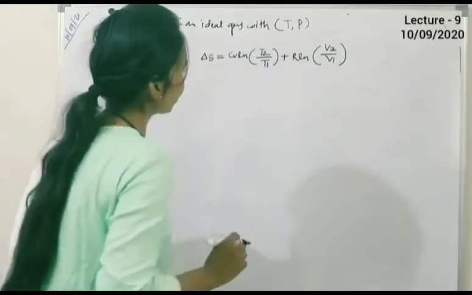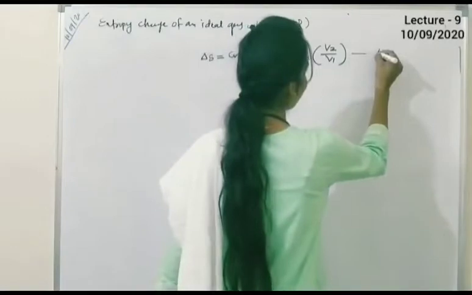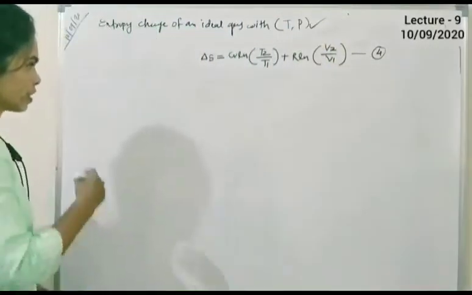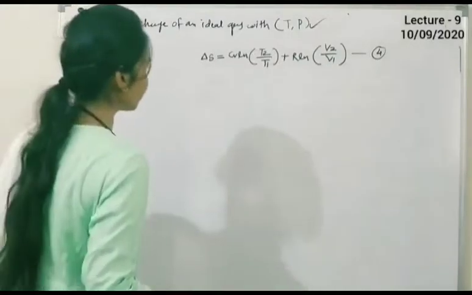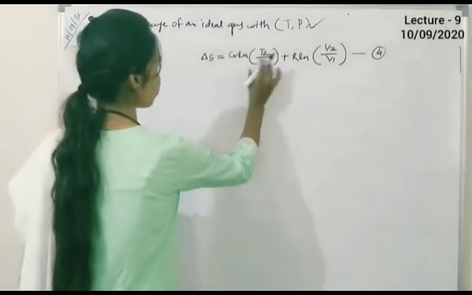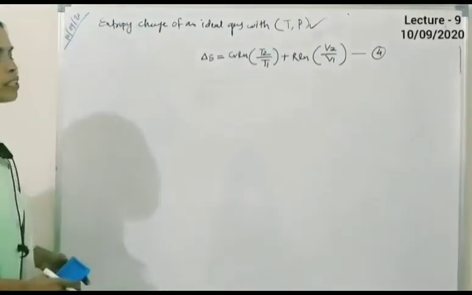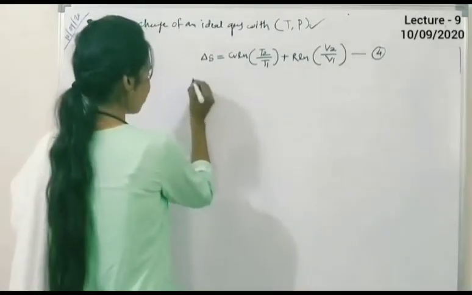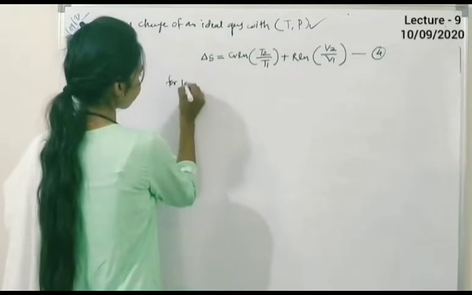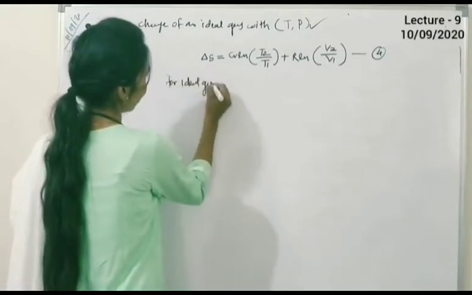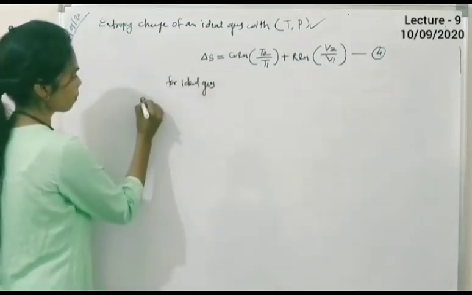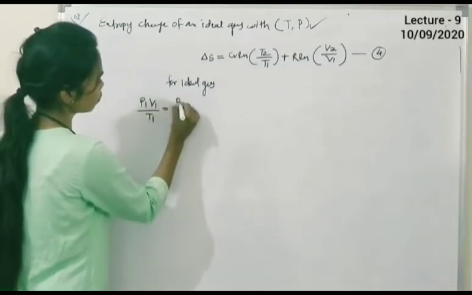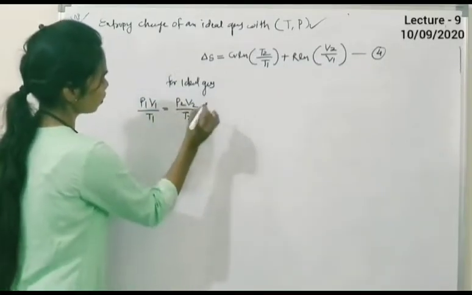Let us derive that equation. This is the fourth equation, and for this new equation we require this first equation. The fourth equation is delta S is equal to Cv ln T2 upon T1 plus R ln V2 upon V1. For an ideal gas we know P1 V1 upon T1 is equal to P2 V2 upon T2.